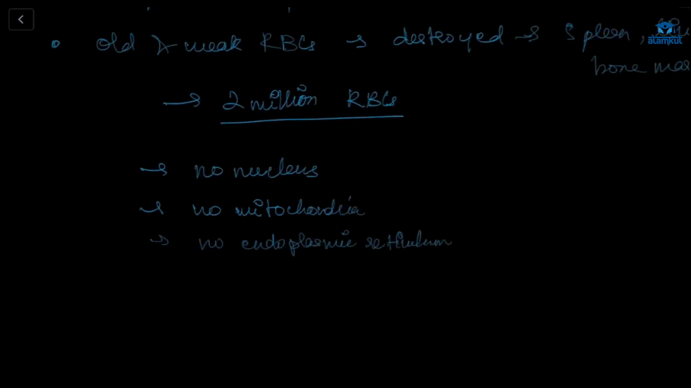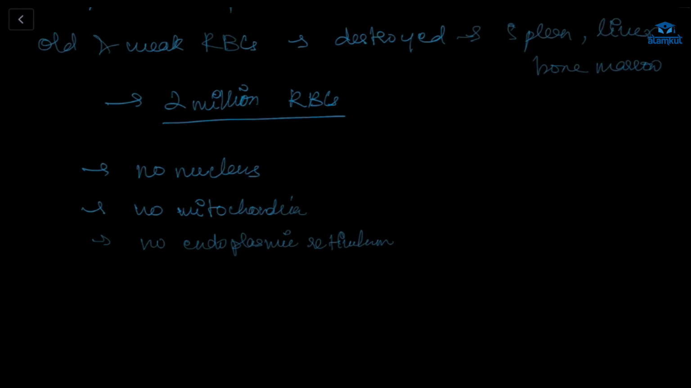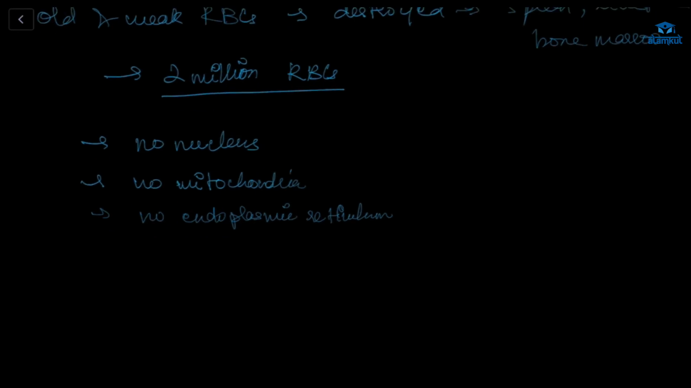And with no mitochondria, what will happen? What is happening inside the mitochondria? There is respiration, right? In respiration, oxygen is required. So if there is no mitochondria, the RBC will not use the oxygen for itself. So all the oxygen from the lungs will get to the body parts, all the tissues wherever it is required, and the RBC cannot use that oxygen.